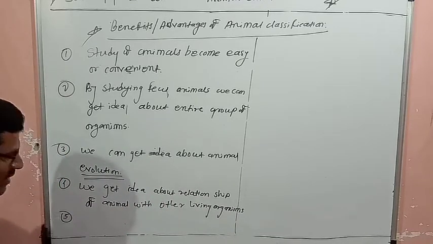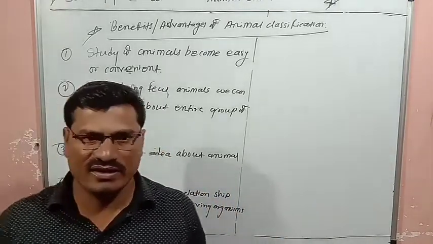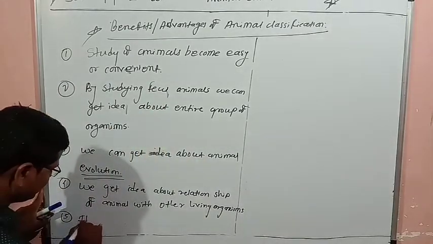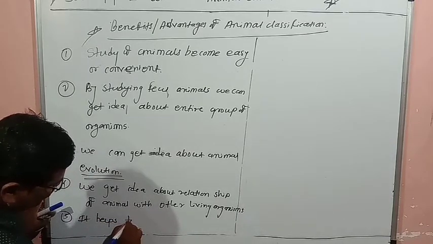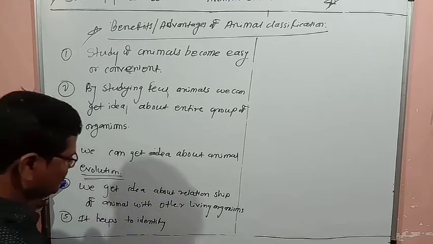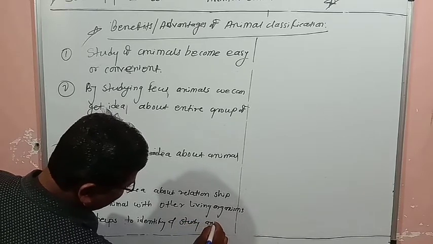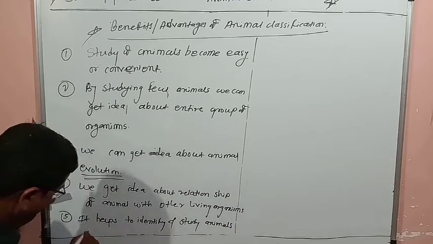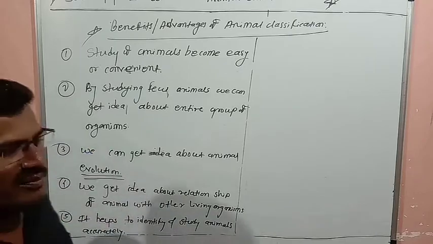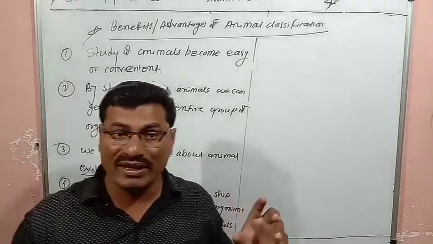Then the fifth point is that it helps to identify and study animals accurately. If you do animal classification, you can identify animals accurately and study them easily.